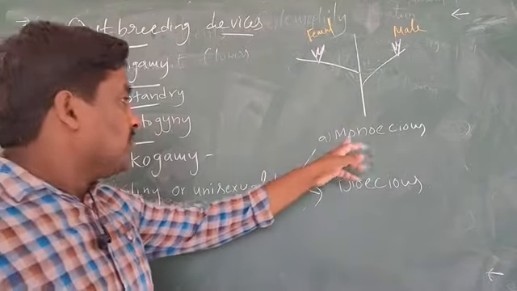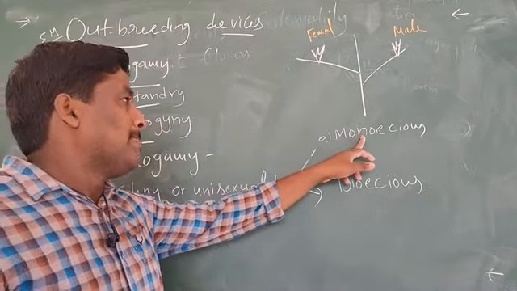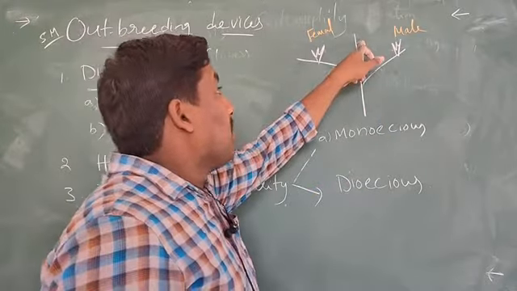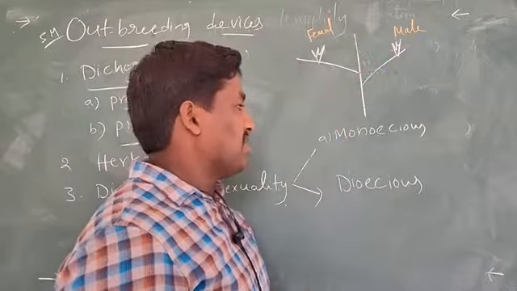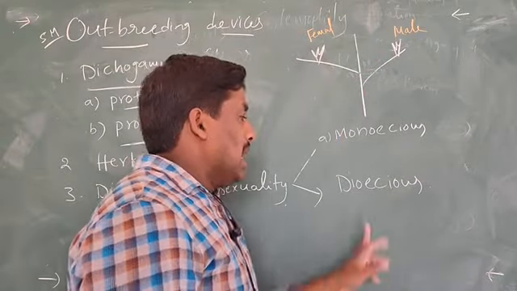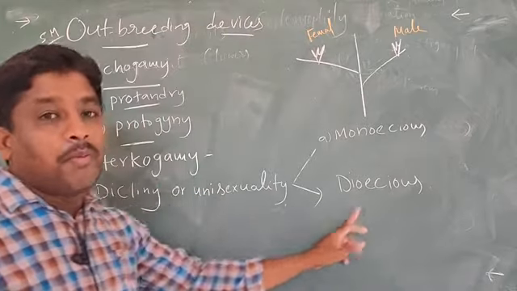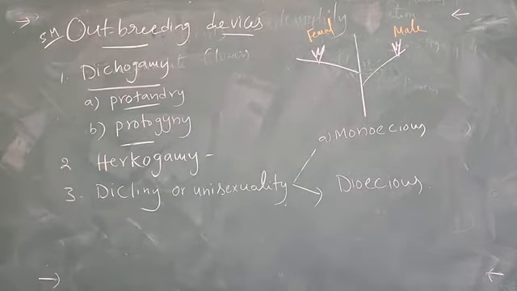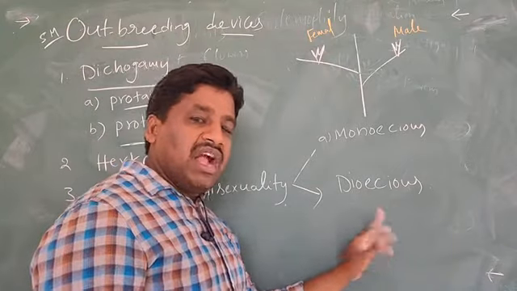So in this monoecious condition you can see, it prevents autogamy but not geitonogamy. In this dioecious condition you can see both male and female flowers are present on different plants. This condition prevents autogamy and geitonogamy.